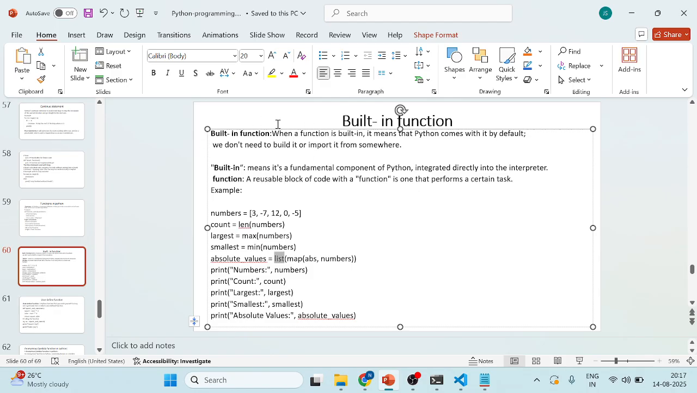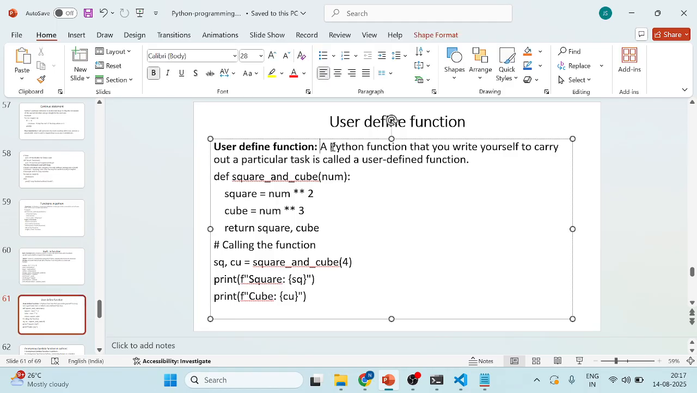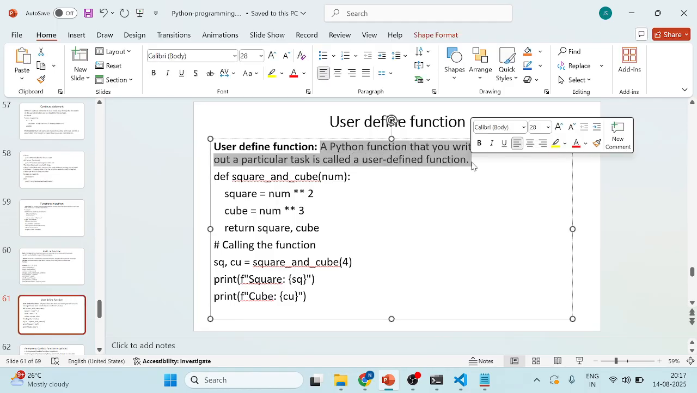For normal functions we have to write the function, and we can reuse the block of code as well. That is the function and built-in function. Okay, and coming to the user-defined function. In this user-defined function, we need to write the code ourselves. We don't have any built-in functions; manually we need to write the user-defined function.